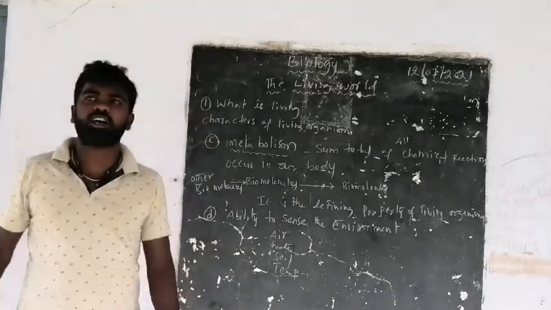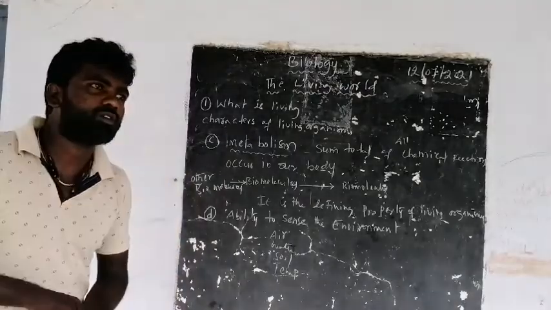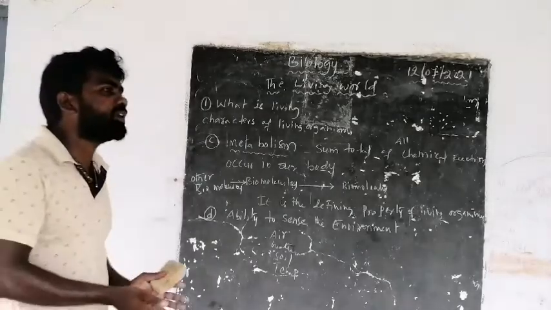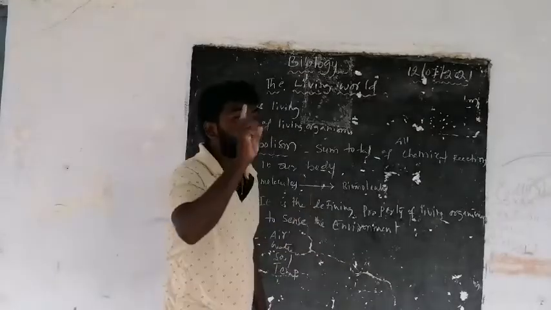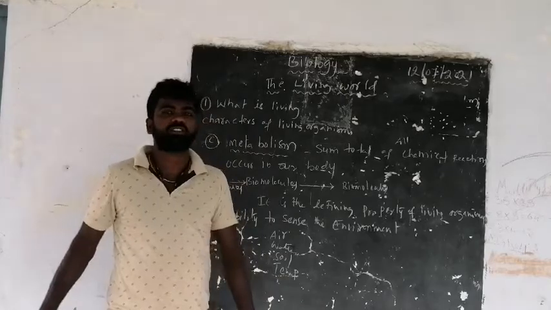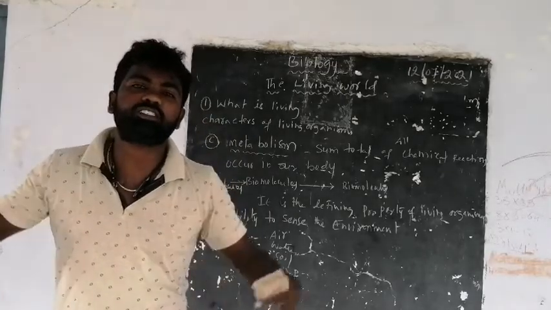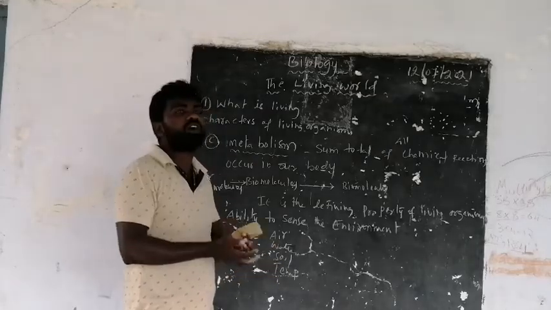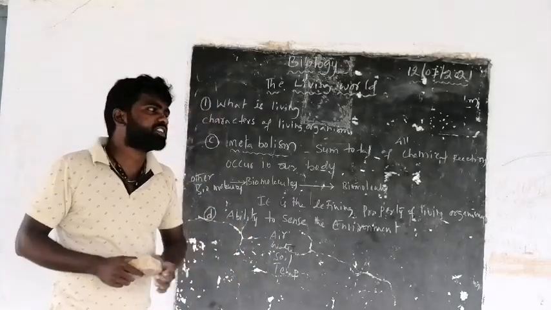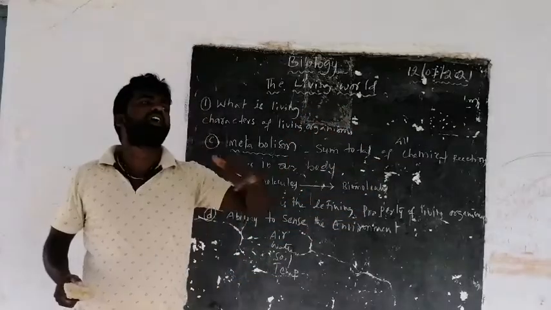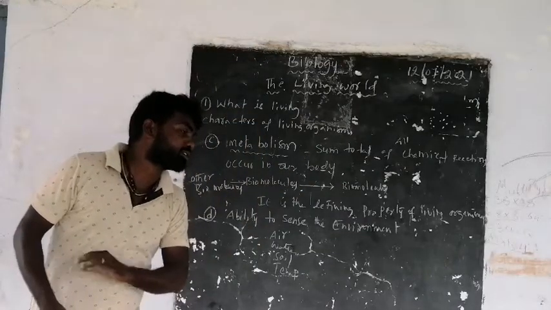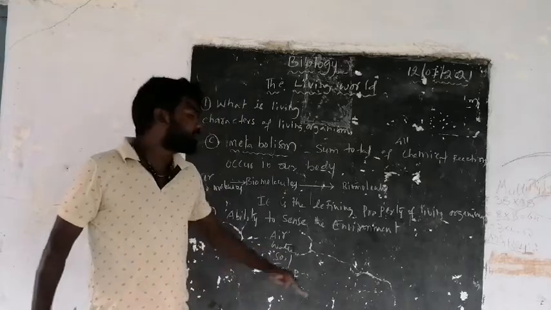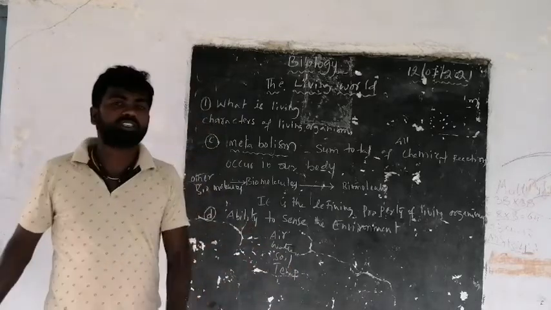For temperature also, due to high temperature the plants wilt, and human beings and animals will not stay in the hot sun or high temperatures. So, it is the ability to sense the environment and to react to it. For example, when some person touches you, you give some response to the other person because of this ability to sense the environment.